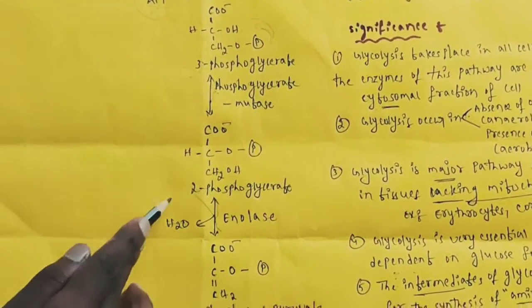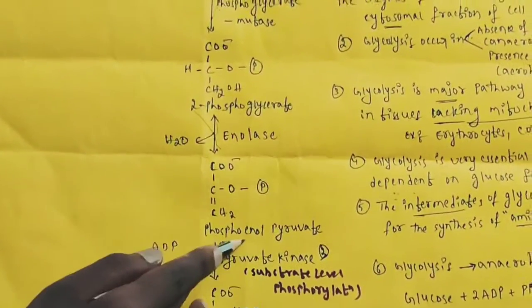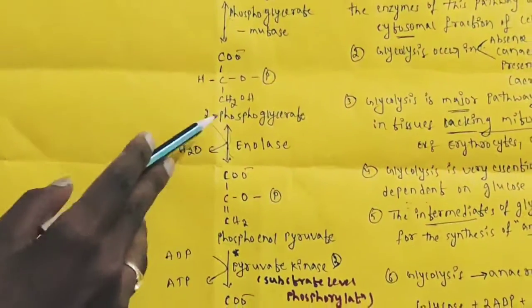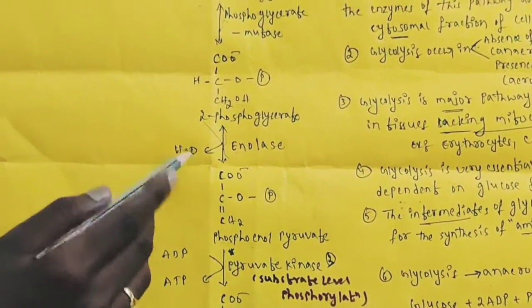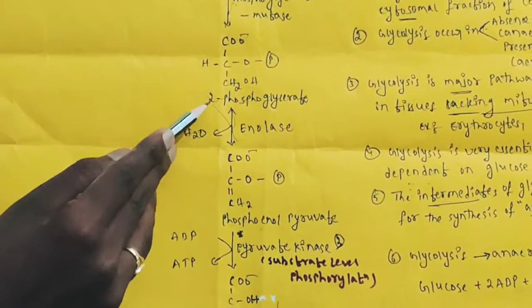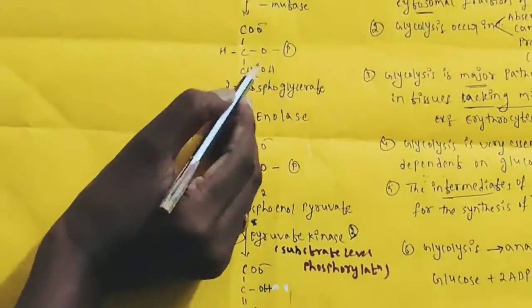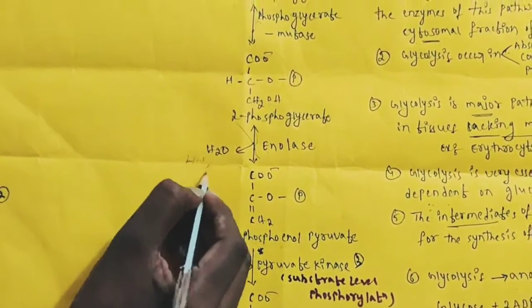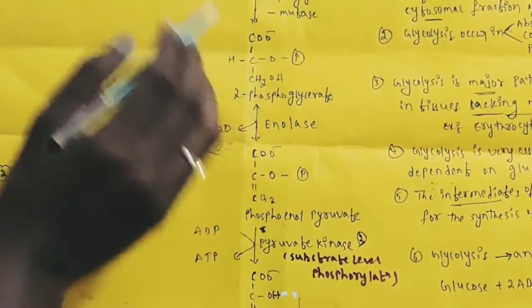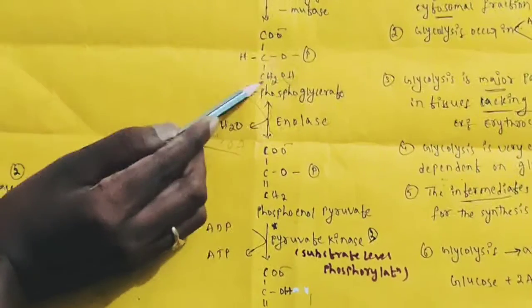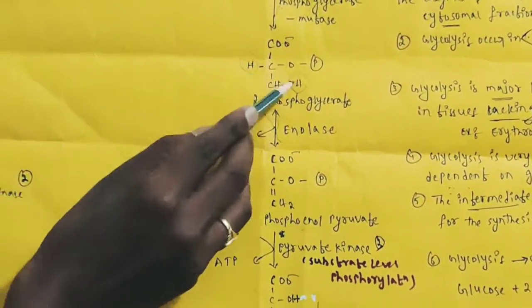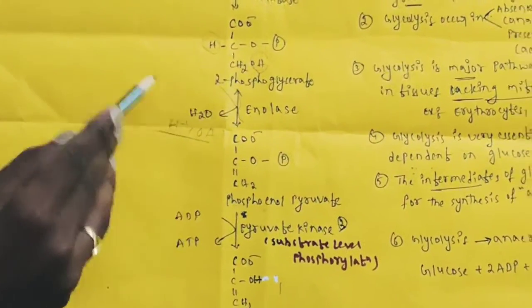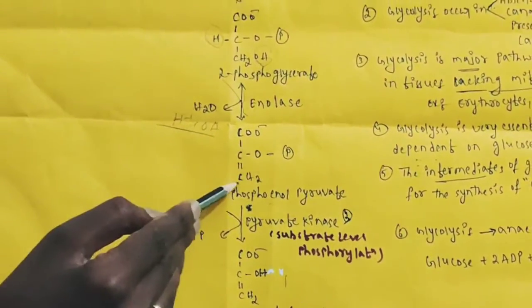Then 2-phosphoglycerate is converted to phosphoenolpyruvate. What is happening? The enzyme enolase removes a water molecule from 2-phosphoglycerate. A water molecule is nothing but H plus and OH minus. How is the water molecule removed from 2-phosphoglycerate? The OH from CH2OH, this OH and this H, are removed, so H2O will be liberated from 2-phosphoglycerate, and the remaining COO, COP and CH2 stay the same.